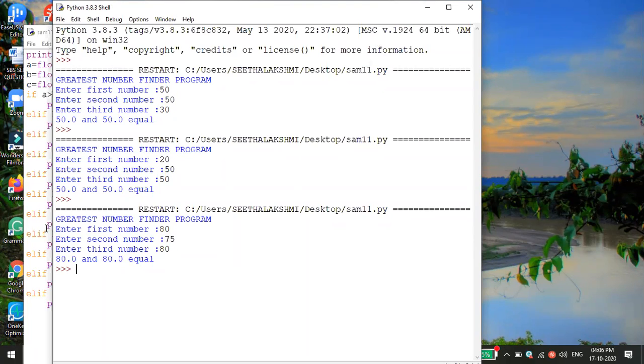Can anyone have a try? This work is called debugging. You know, there is one post in the IT field, the debugger, or tester. Everyone gets more fear about the tester, because he is the person who tests all the codes in the IT field.